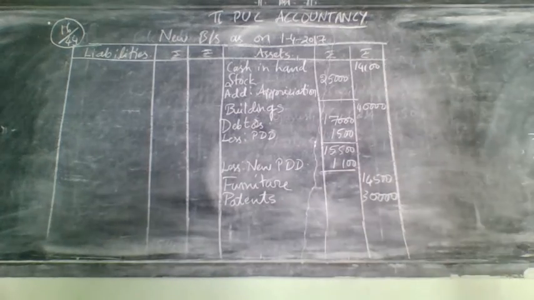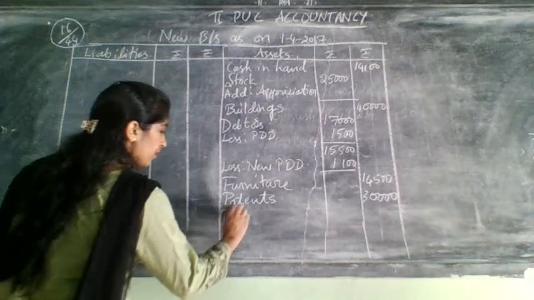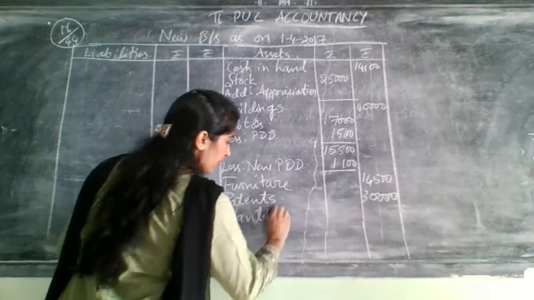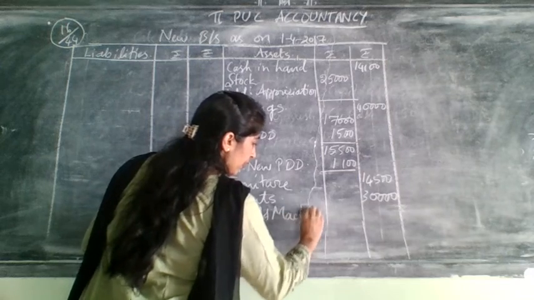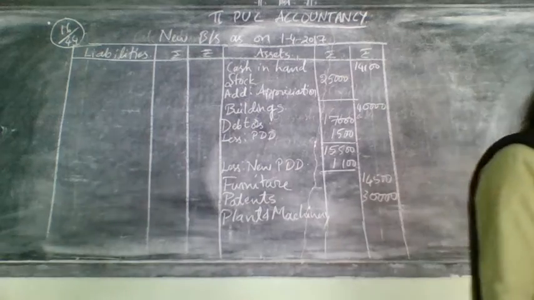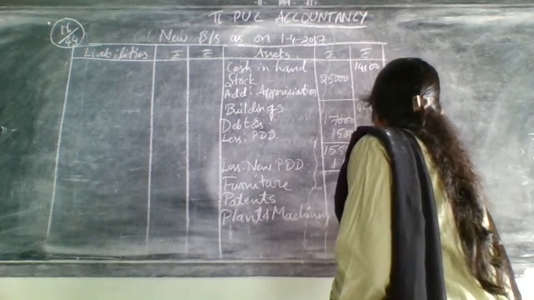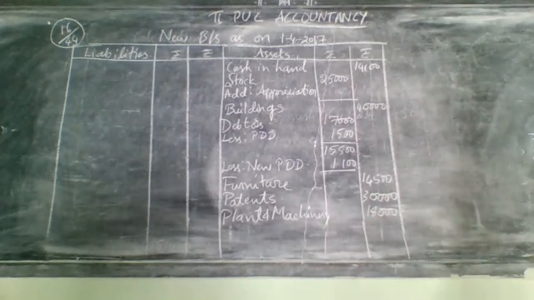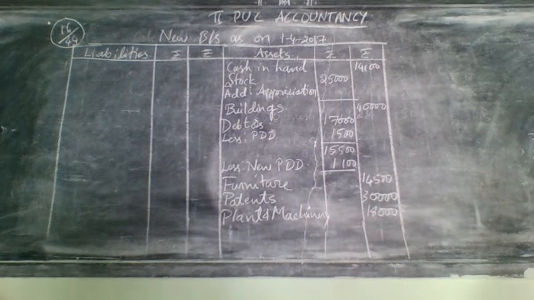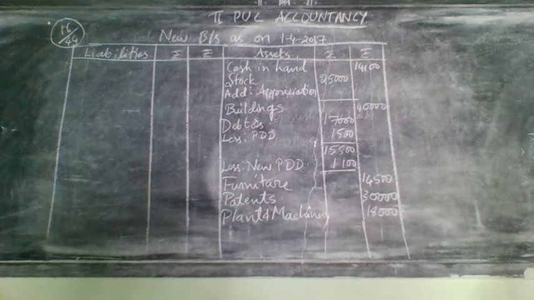After this you are having which one? Plant and machinery. So take that also, plant and machinery. And for this also you are not having any other adjustment. So take directly on the outer column as 18,000. So now all the assets are over from the asset side. Now let us move on to the liability side.